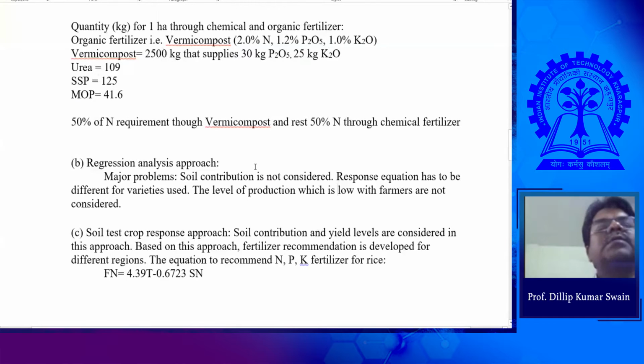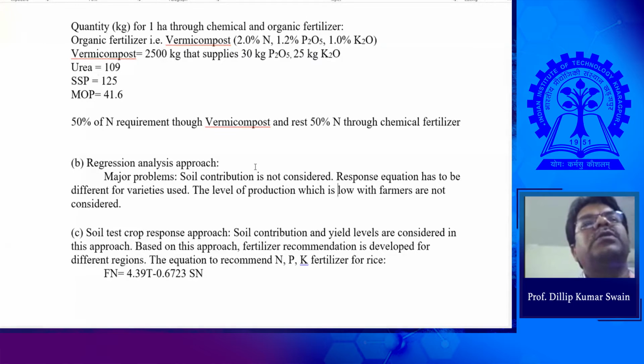The blanket recommendation is a very conventional approach. Usually farmers are given advice to follow the blanket recommendation. In that process, a huge amount of fertilizer either gets wasted or the crops suffer from a deficit of fertilizer, inadequate fertilizer application. We don't apply fertilizer as per the need of the crops. We just apply fertilizer to meet the requirement. Sometimes it may be excess, and sometimes it may be deficit for a particular soil.